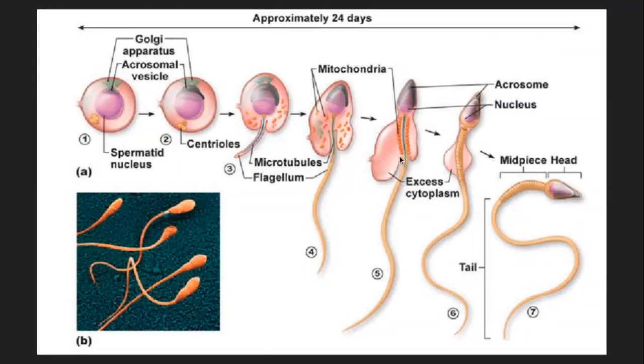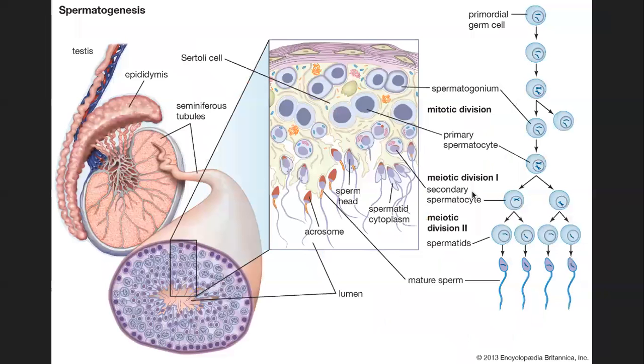So it becomes thin over time. Lost doesn't mean it loses a piece. Lost as in whatever molecules are there inside the cytoplasm, they are broken down, they are metabolized, they are released outside the cell, and the cytoplasm becomes thin. So like you see, from this stage to this stage, it has become thinner and it covers almost the whole of the tail, the middle piece, and the head and the neck portion. Neck is the junction between the head and the rest of the part. So that is the neck. So all these parts are getting covered by this thin sheath of cytoplasm.